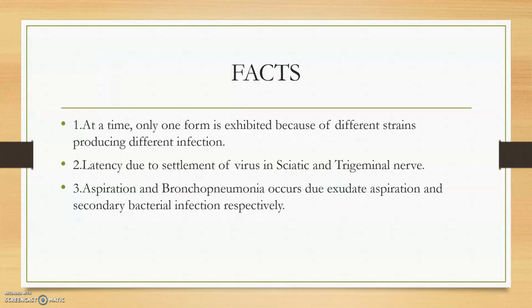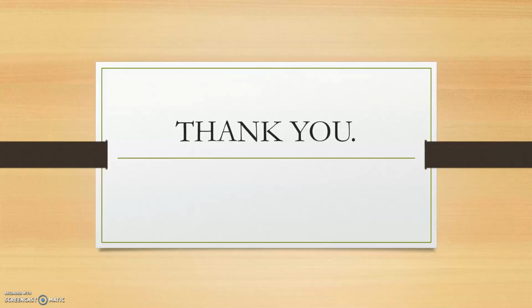Facts: at a time, only one form is exhibited because different strains cause different infections. So at a time, they won't be superimposed. Now, latency due to settlement of the virus is in the trigeminal nerve in the respiratory form, and mostly in the sciatic nerve in the reproductive form. Exudate aspiration is the main cause of aspiration pneumonia, and secondary bacterial infection is the main cause of bronchopneumonia. Thank you.